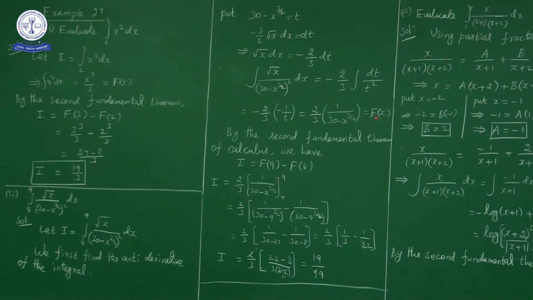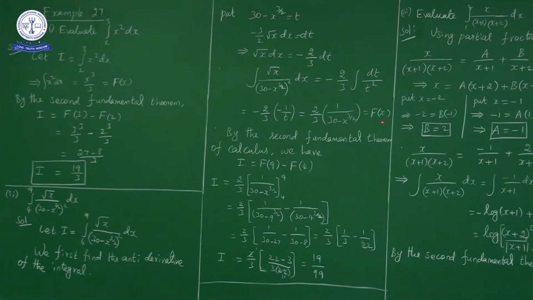Consider it as capital F of x. By the second fundamental theorem of integral calculus, what do we have? I is equal to F of b minus F of a. Now what is the lower limit here? 4. So a is equal to 4. What is the upper limit here? 9. So b is equal to 9. So F of 9 minus F of 4. So what is F of x? Capital F of x is 2 by 3 into 1 upon 30 minus x power 3 by 2. This is capital F of x.